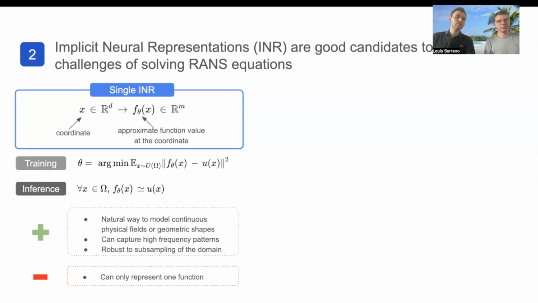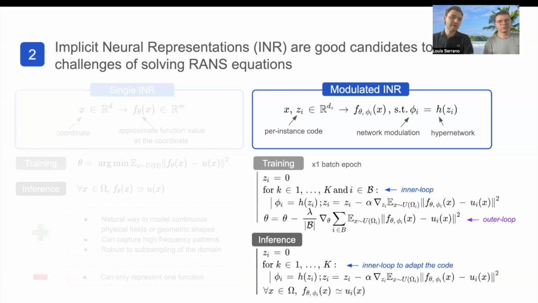And it's a natural way to model continuous physical fields since it's continuous. Also, it can capture high frequency patterns, and it's robust to subsampling of the domain. But the one problem is that it can only represent one function. And in our case, with different geometries, it cannot adapt to this. So that's why we use modulated INR. We have a hypernetwork that will modulate the weights of the INR, and then it can adapt to different geometries.